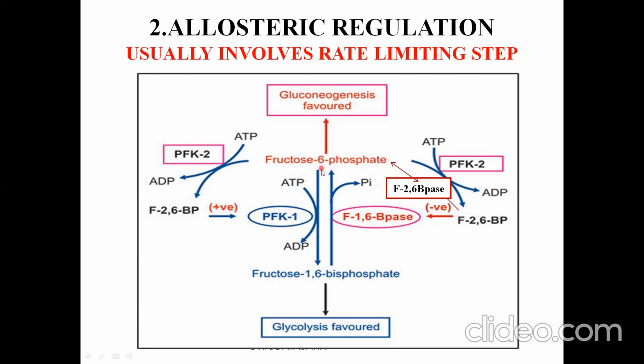So in the fed state, glycolysis is favored and gluconeogenesis is not favored, since the increased fructose 2,6-bisphosphate will act as an allosteric activator of phosphofructokinase. So phosphofructokinase 2 and phosphofructokinase 1 are totally different enzymes. This fructose 2,6-bisphosphate is hydrolyzed by the enzyme fructose 2,6-bisphosphatase to form fructose 6-phosphate. These two enzymes are reciprocally regulated. Phosphofructokinase 2 and fructose 2,6-bisphosphatase are reciprocally regulated. They occur as a tandem enzyme on a single polypeptide chain.